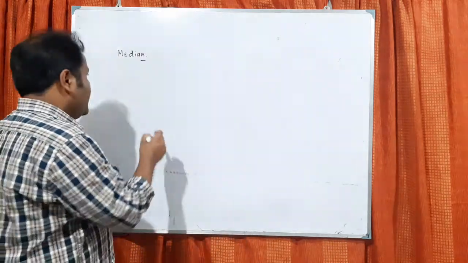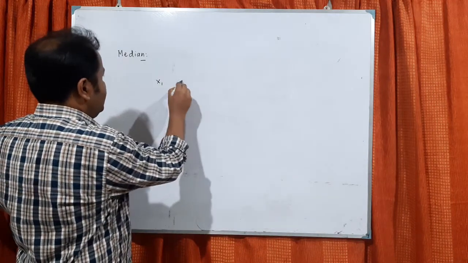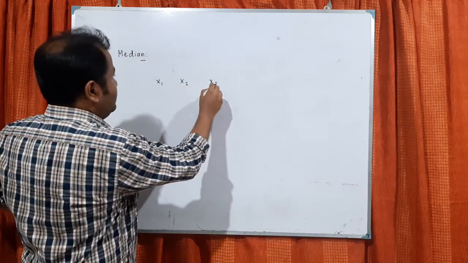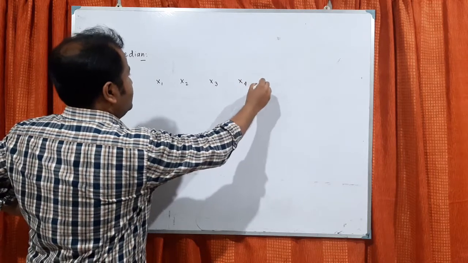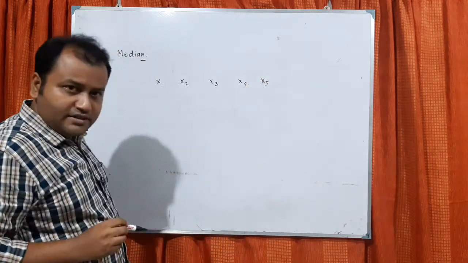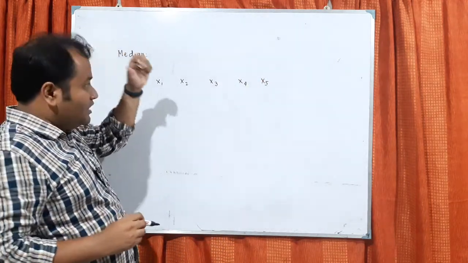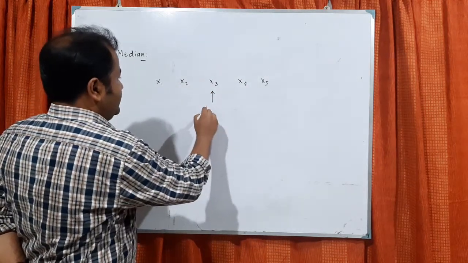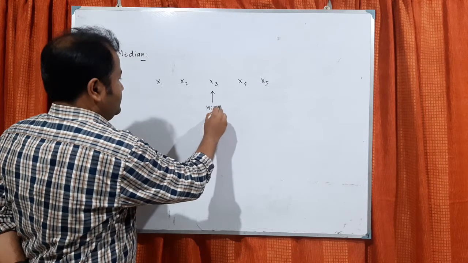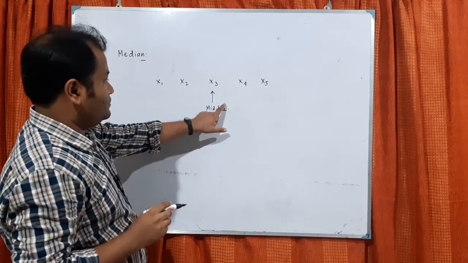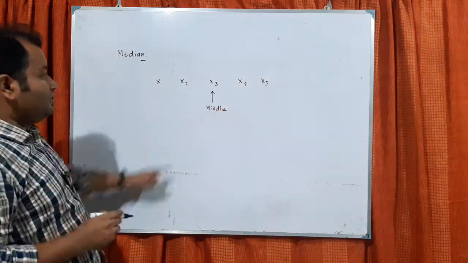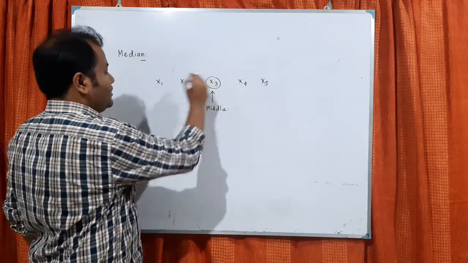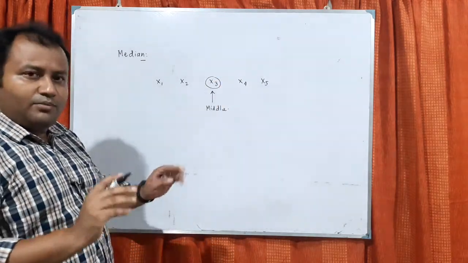Say this is data number 1, data number 2, data number 3, data number 4, data number 5. Say I have given you 5 data. Now what is the middle one? I know this one is the middle one. So this will be the median. There is no doubt about this.